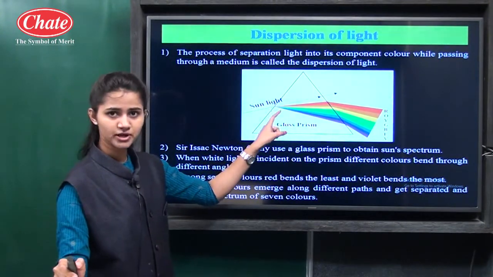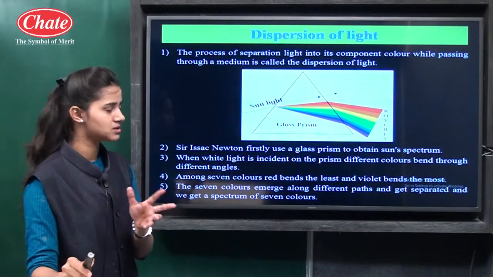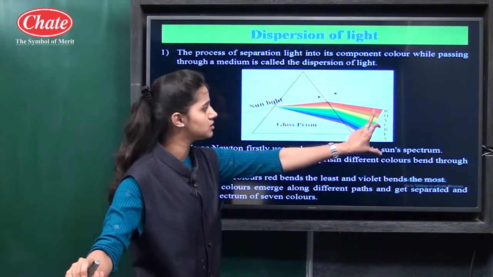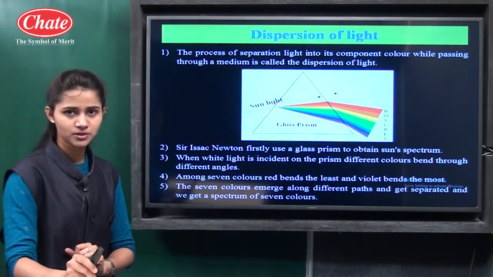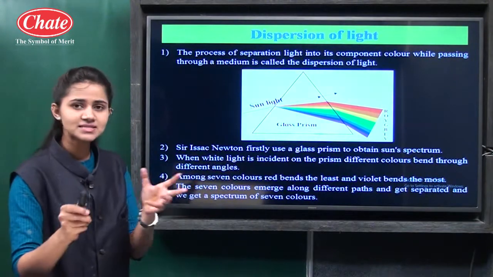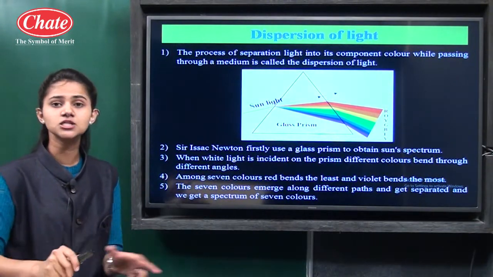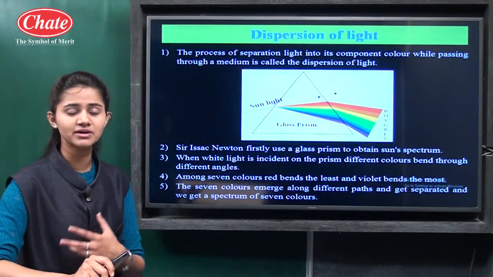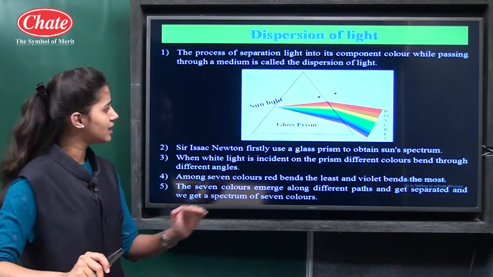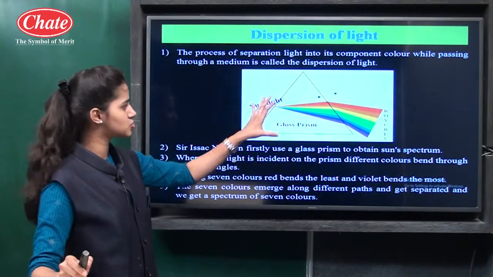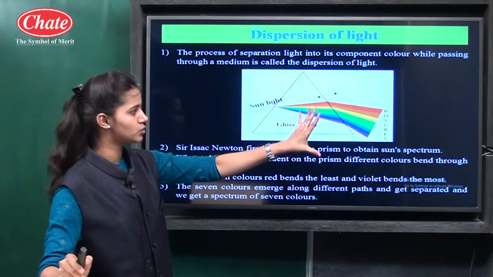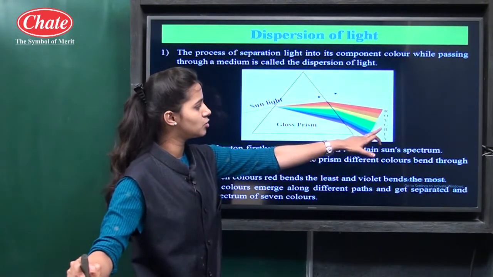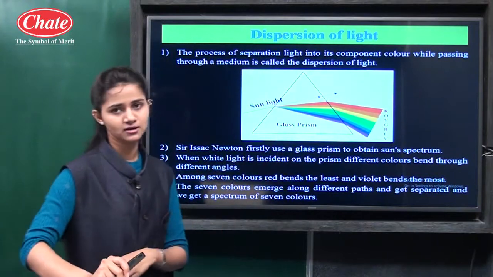A single ray gets scattered into 7 different colors, and you can see here the sequence of a web. This is the scattering of light into its constituent colors. In sunlight, 7 constituent colors, or light of 7 different wavelengths, is present. Whenever a single ray of light passes through a glass prism, it gets scattered into its component or constituent colors. You can see here violet, indigo, blue, green, yellow, orange and red.